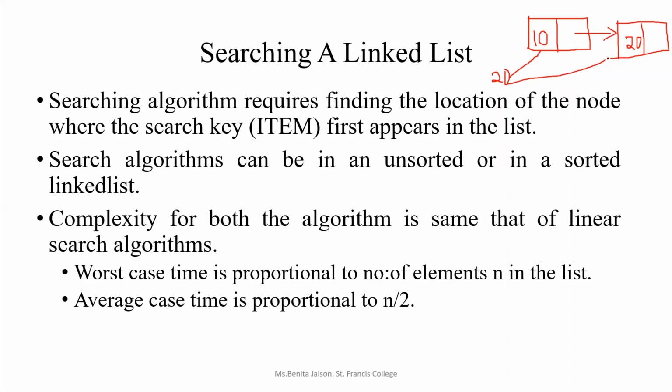So we will move on to the next node and compare with the data part of the second node. Now 20 is equal to 20. So we will be returning the position of the node. This is the first node, and this will be the second node. The second node we will return as the position of the search item.